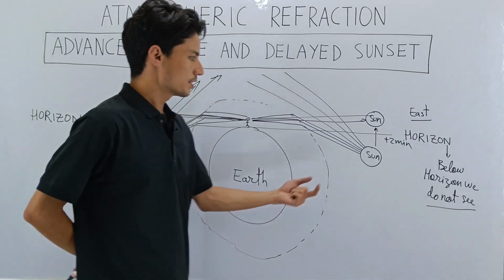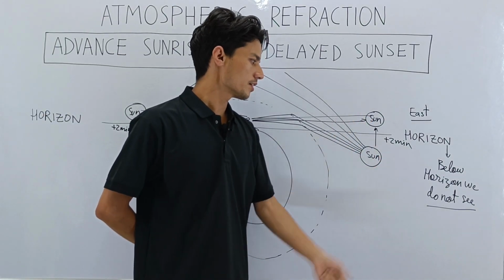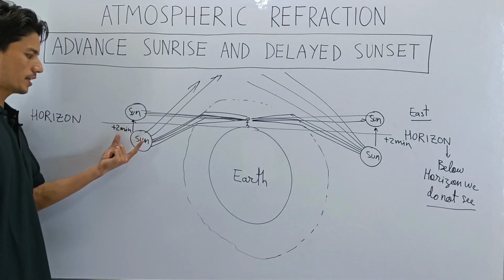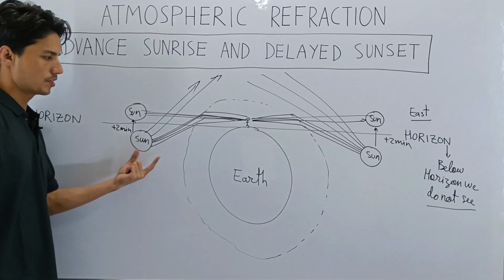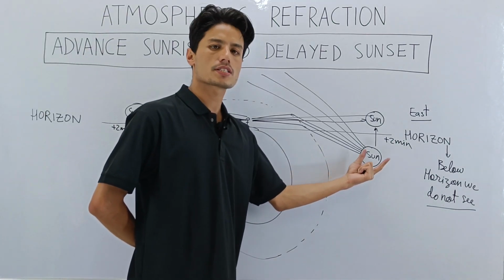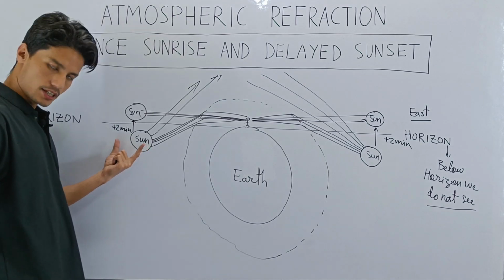So we get to see the sun 2 minutes early, and then we get to see the sun 2 minutes later after the sunset also. So 2 minutes early before the sunrise, and 2 minutes later after the sunset.